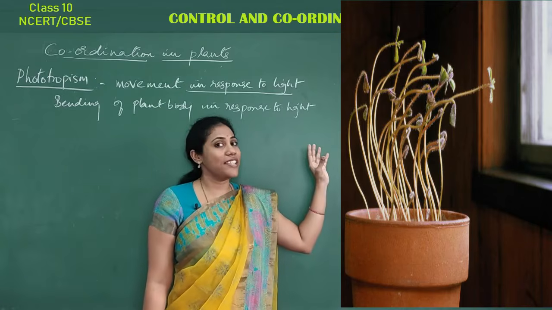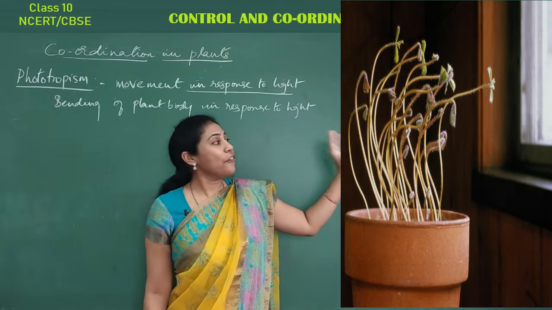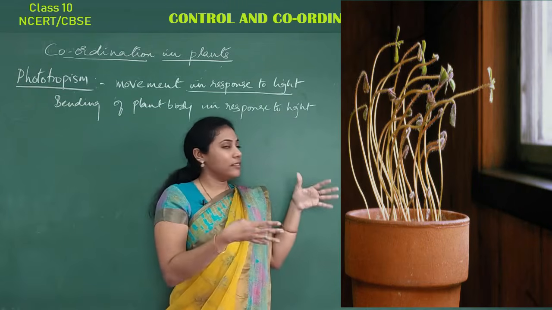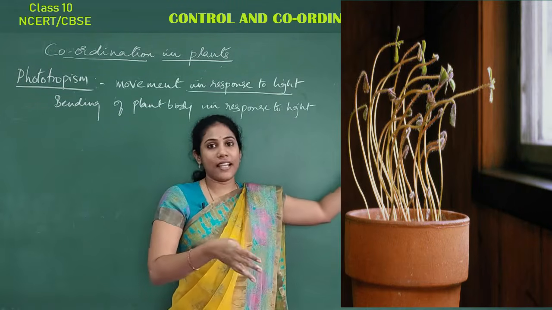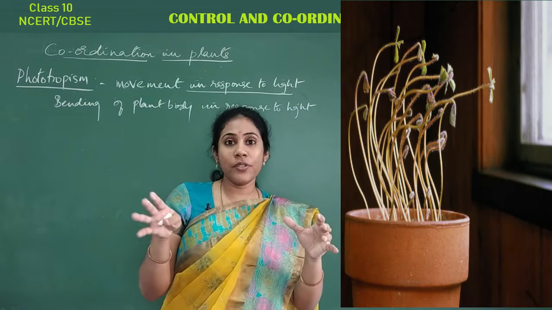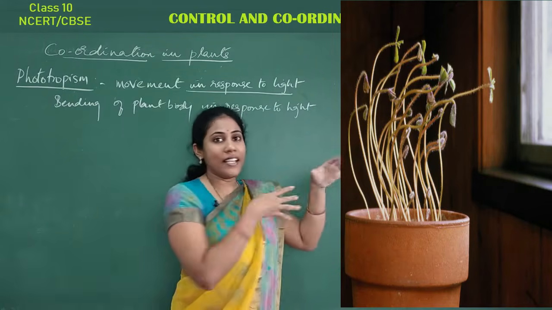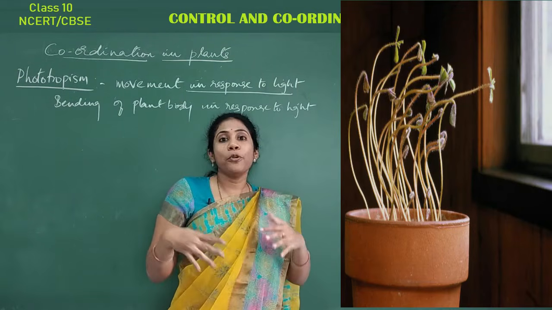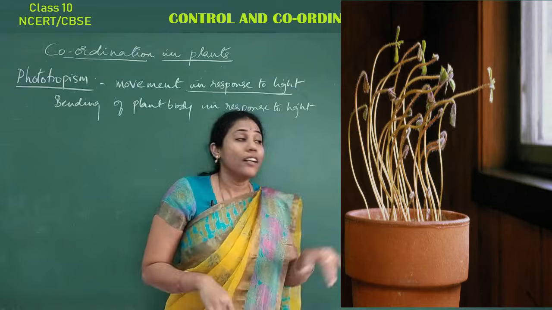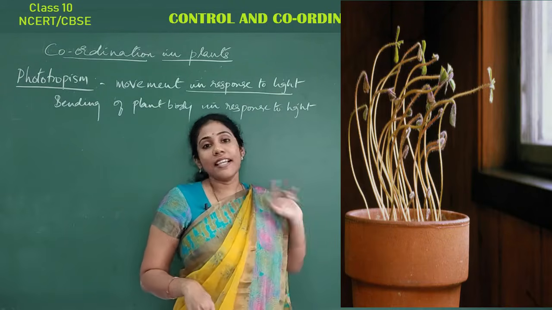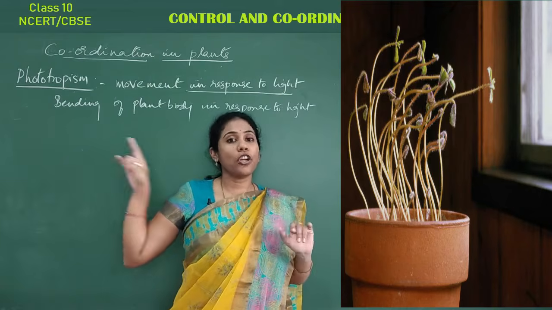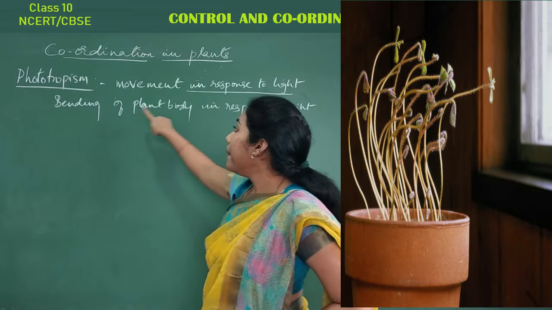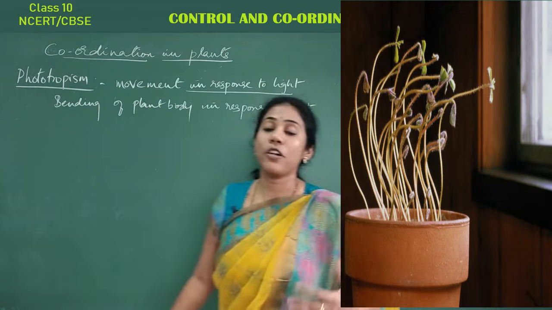Their direction is changed, isn't it? So the direction of the stem is towards the sunlight. See, the stems are not straight. They are bending towards the sunlight. Even the sunflower plants, when you see, they move wherever the sun is. Isn't it? So this kind of bending of the stem towards a light is called phototropism. That's the reason I told you it is nothing but bending of the plant body in response to light.